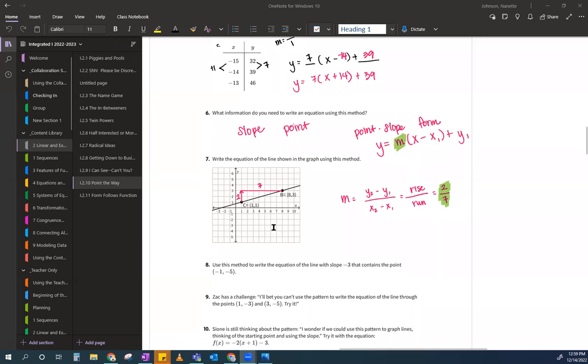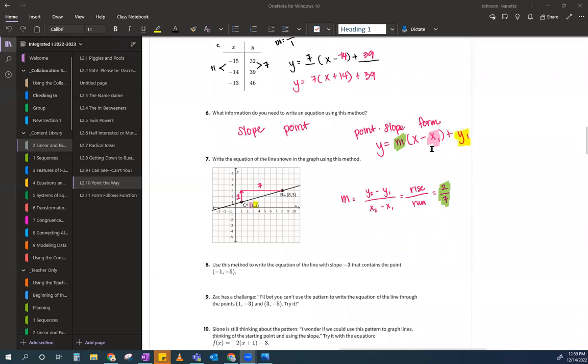Now, if you know Miss Johnson, which point would she use? (1, 1) or (8, 3)? Yeah, I'd use (1, 1). Miss Johnson tends to use numbers that are smaller, not negative, not fractions, in case she needs to simplify. So I'm going to take my X and plug it in for my X, and I'm going to take my Y and plug it in for my Y.